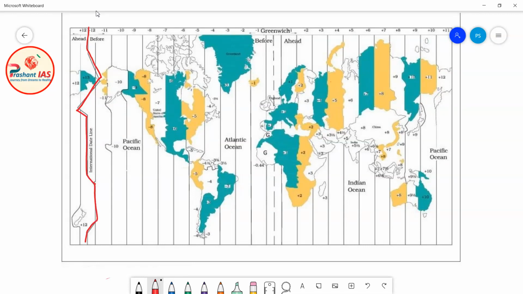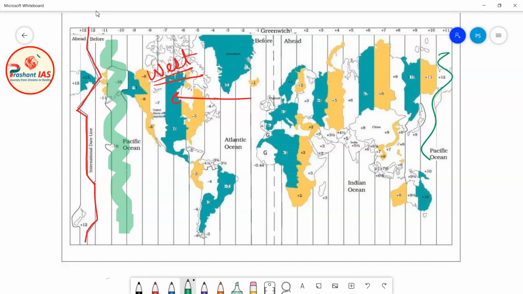This place is actually to the west of prime meridian. I told you that this place and this place are both the same, so they are to the east of prime meridian.